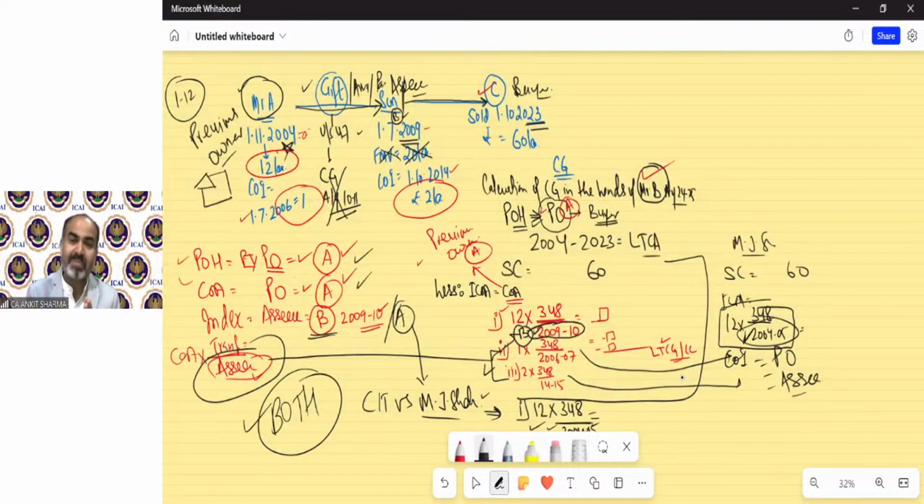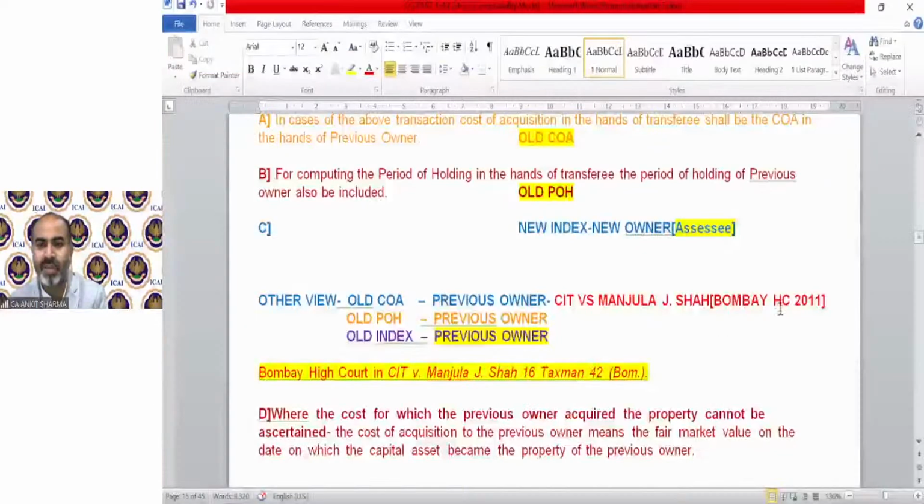If any asset has been purchased or received before 1/4/2001, then the FMV on 1/4/2001 will be taken as the cost of acquisition. And the previous owner's index will be taken as 100 because we do not have any index before 1/4/2001. It will be solved. Do not worry, I will solve a question like this, so that problem will be solved. In which year that case was decided, I've explained to you: it was 2011, High Court 2011. You don't need the provision. Okay.